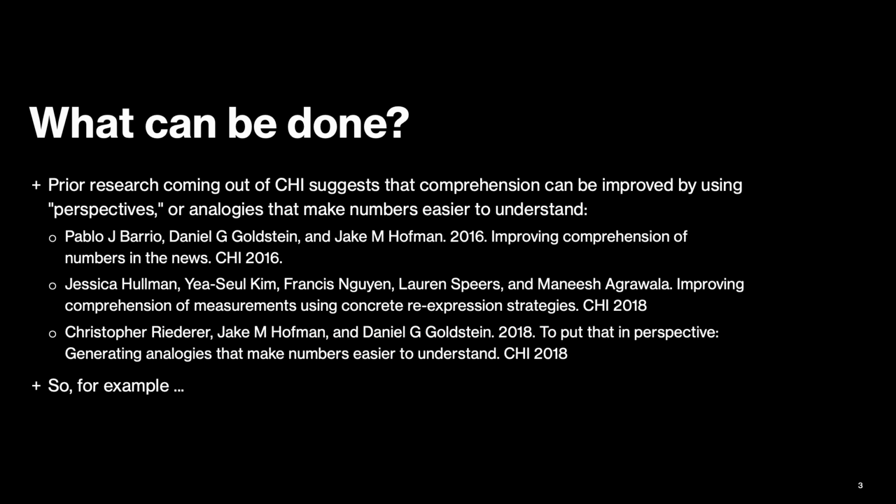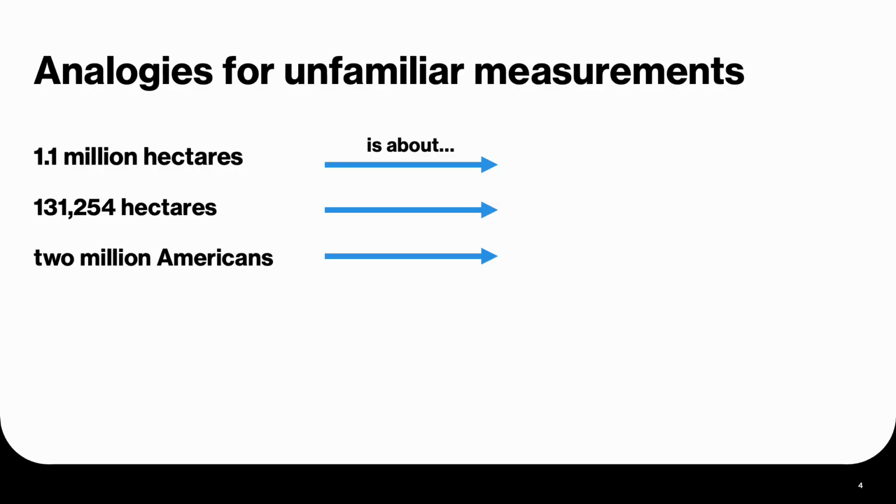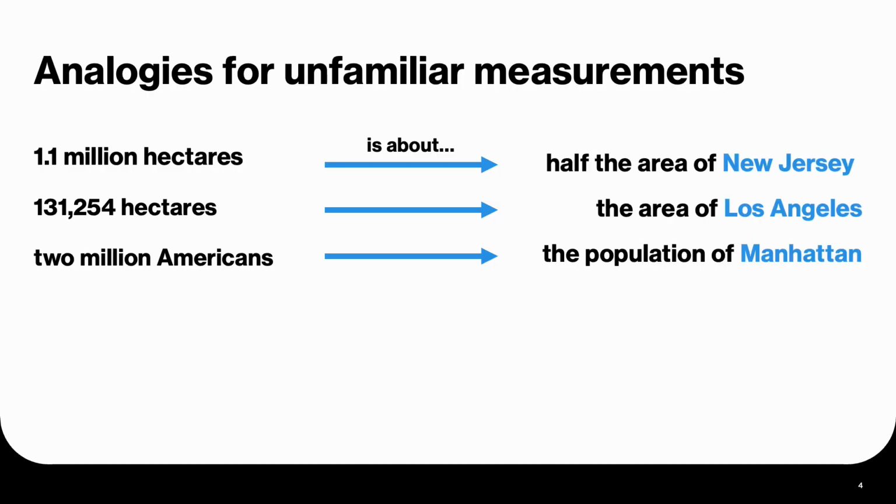Prior research suggests that comprehension can be improved by using perspectives or analogies that make numbers easier to understand, as these papers show. So, for example, the area burned in Europe can be re-expressed as about half as large as New Jersey. The area in Greece is about the city of Los Angeles, and we can imagine 2 million people as having the entire borough of Manhattan without access to piped water. The challenge thus becomes, how can we find good reference objects?